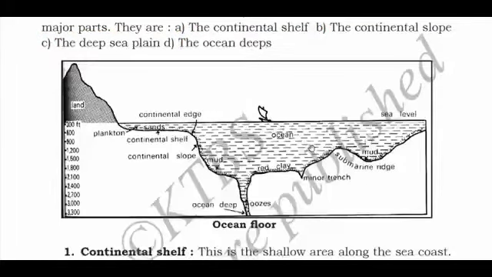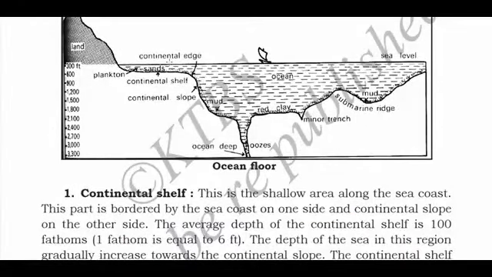Now we'll look at this diagram given over there. You can see the continental shelf is marked over there. Continental shelf is present over there. Then your ocean deep is present on this side.